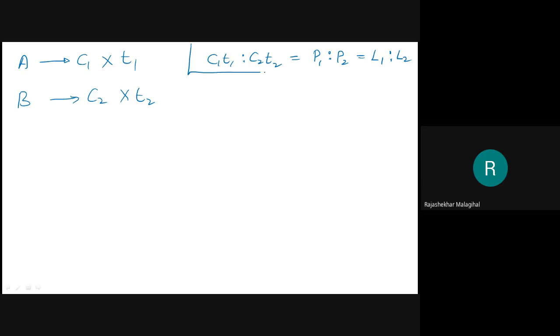If A invested amount C1 for the time period T1, and B invested amount C2 for the time period T2, then their investment ratio will be C1 T1 is to C2 T2. This is their investment ratio, and their profit ratio will be P1 is to P2, and their loss ratio will be L1 is to L2. This is a very important equation.